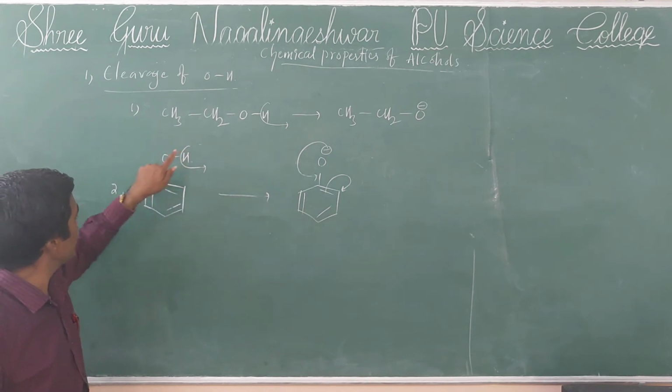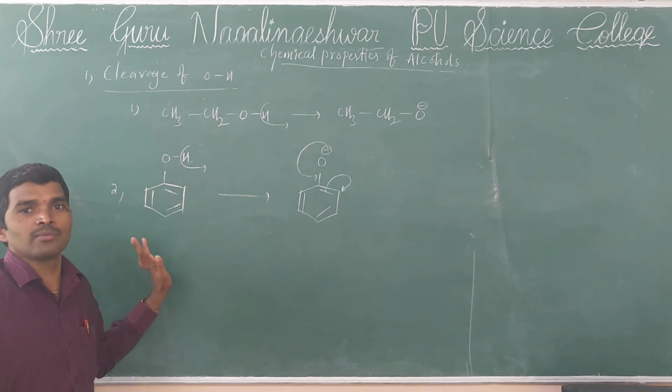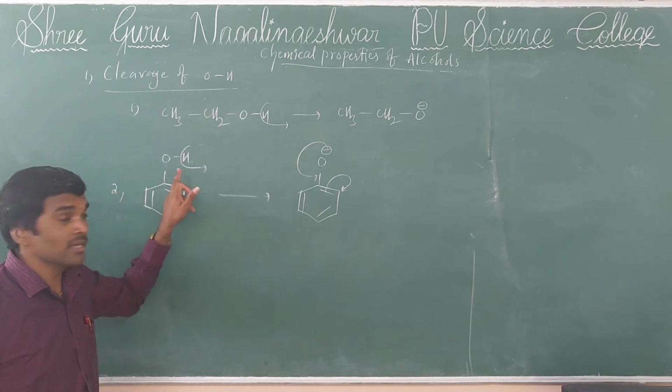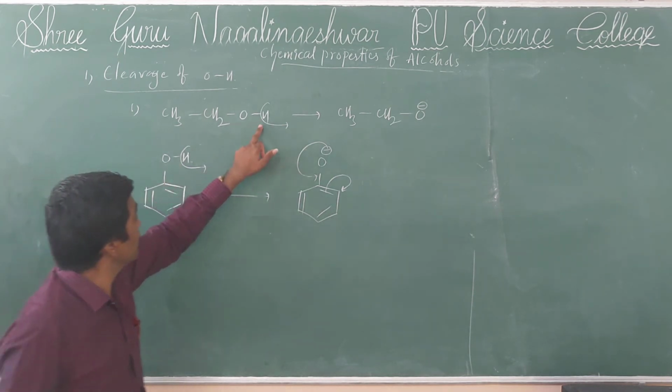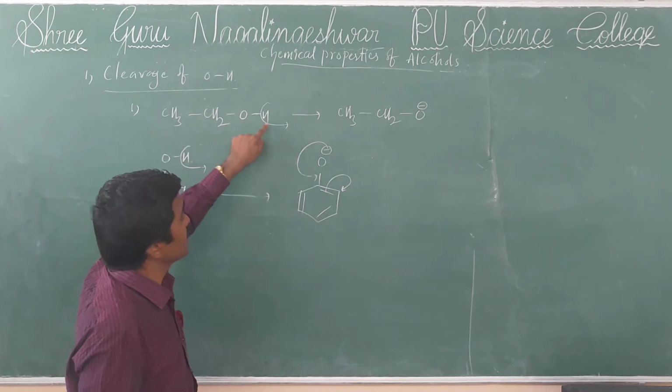If I leave also, I will get a negative charge, and my negative charge participates in the resonance, so I will be stable. So that's why there are chances of removal of proton. But in this condition, that type of chances are not there. Oxygen does not allow removal of a proton.